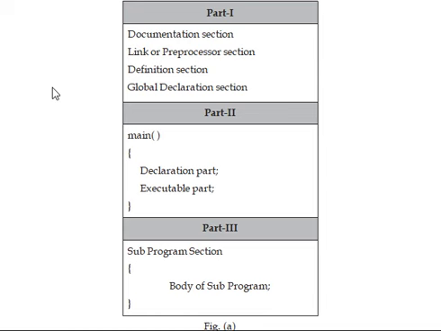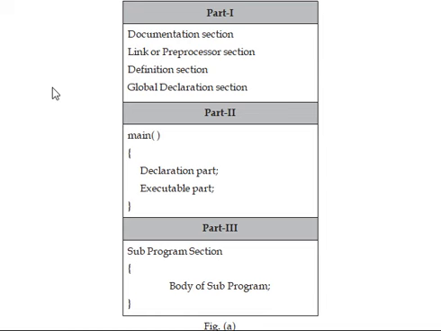functions. In part 2, the main function, we will write the main function. Under the main function, we will declare the local variables, and after the local variable declaration, we will write some set of instructions that are called the executable part to do a specific task.